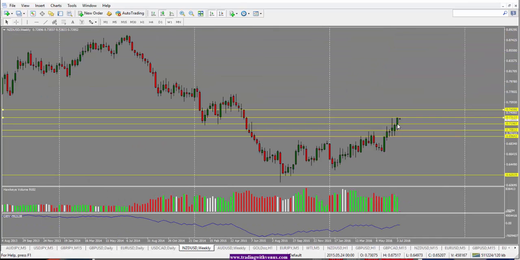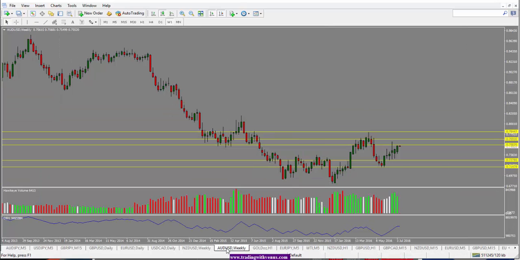upside. So in that sense, we are looking for a target of 0.7450 here, which is the next level of support and resistance. So in case of a breakout here, we are looking for price to move to the 0.7450 level as our target. Overall though, we are bullish on New Zealand dollar.